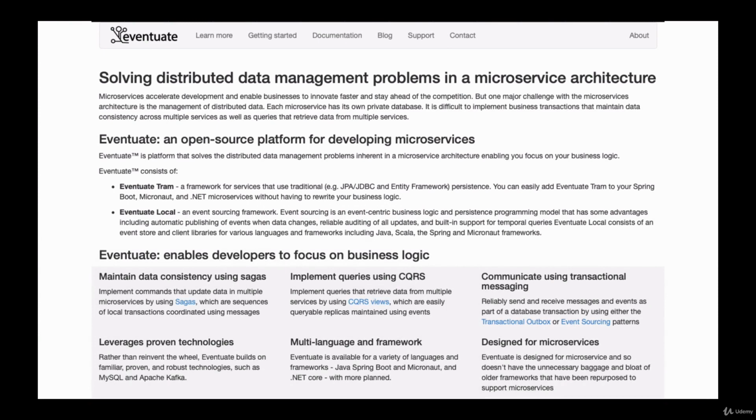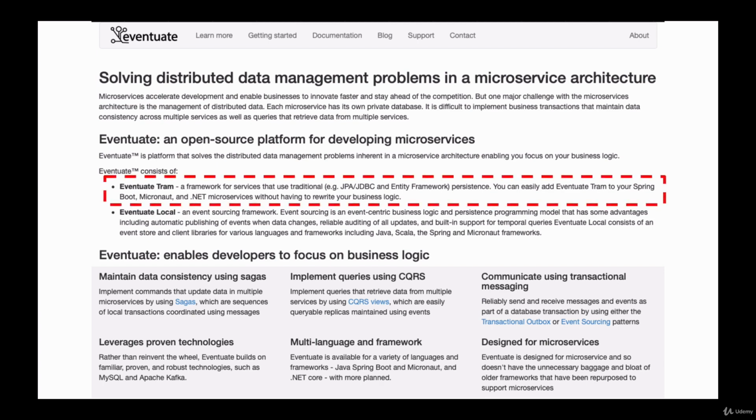build transactional microservices. And in this lecture, I wanted to introduce you to two different frameworks that make building transactional microservices much easier. The first framework is called Eventuate. It is a very good framework for building transactional microservices, and as it is mentioned on Eventuate website, it is an open source platform for developing microservices, and it mainly consists of two frameworks.